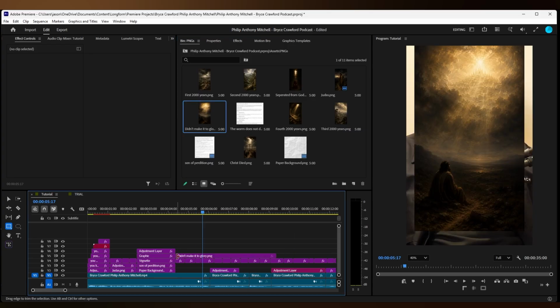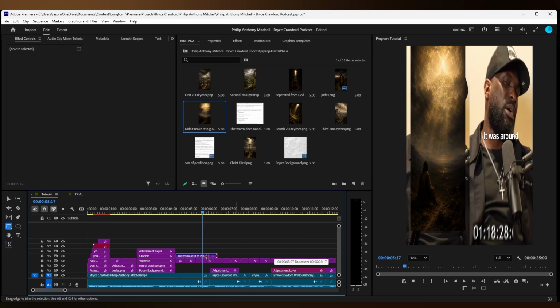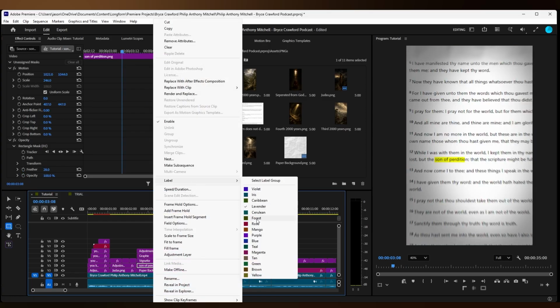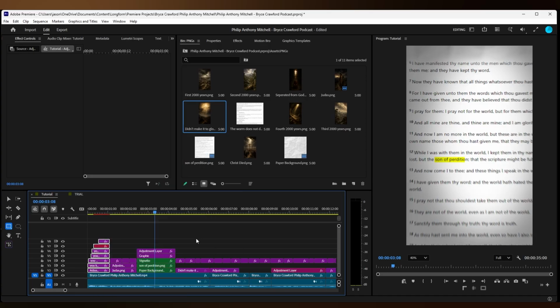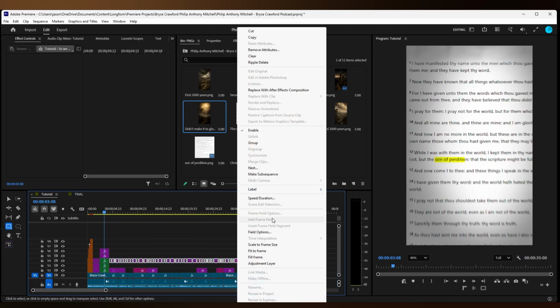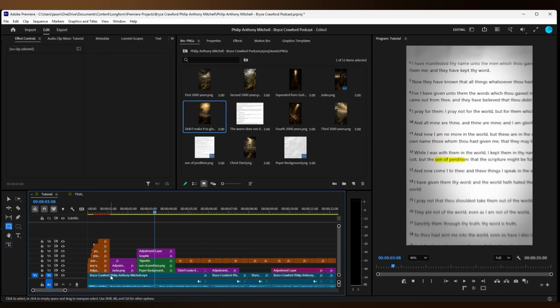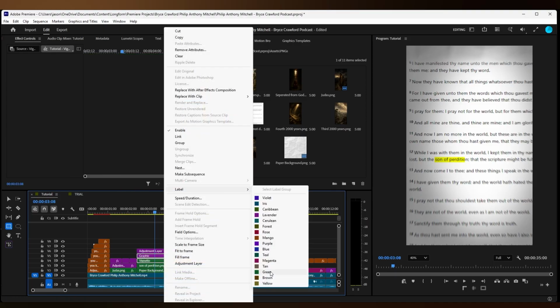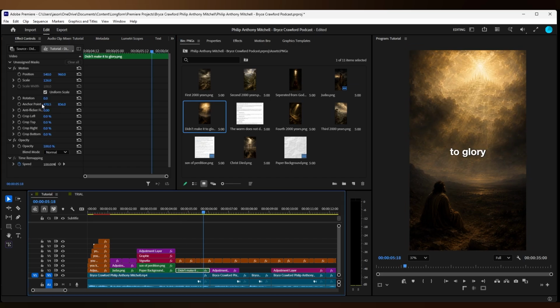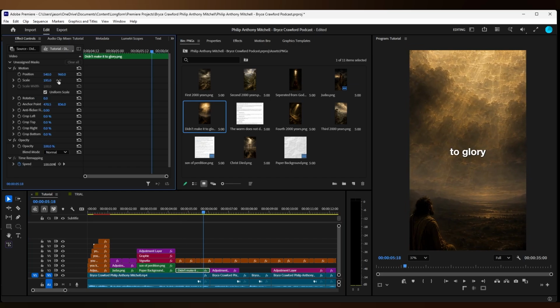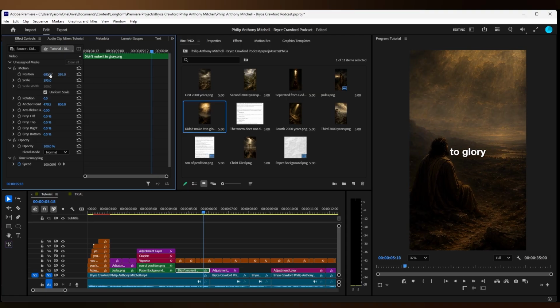Now get the next image, trim its length, bring it down, change the label colors for all of them, which is what I'm doing. Just quickly. I like to have my text orange. Scale it up, scale it in, adjust it like I'm doing.